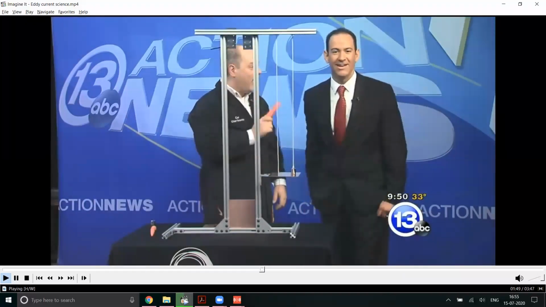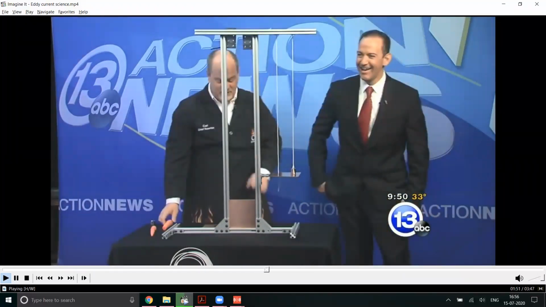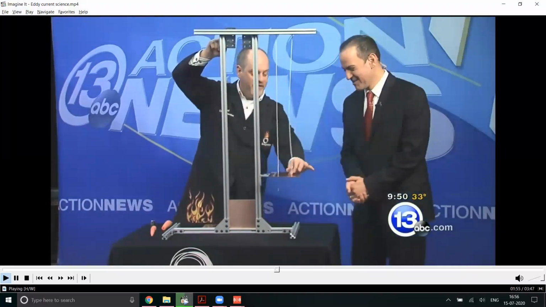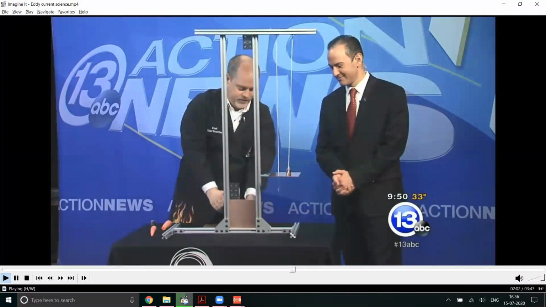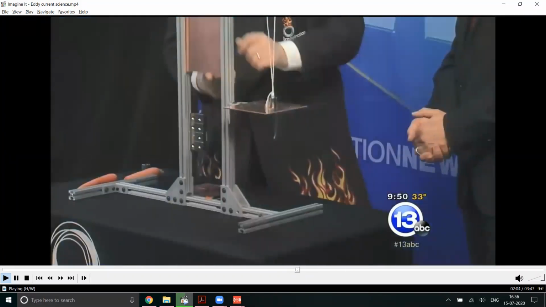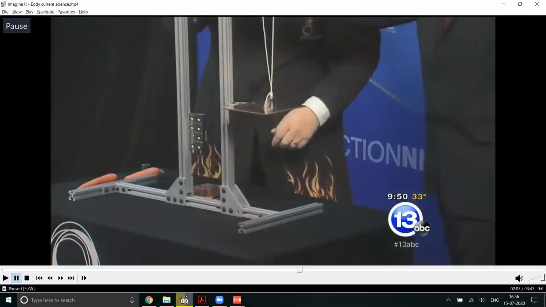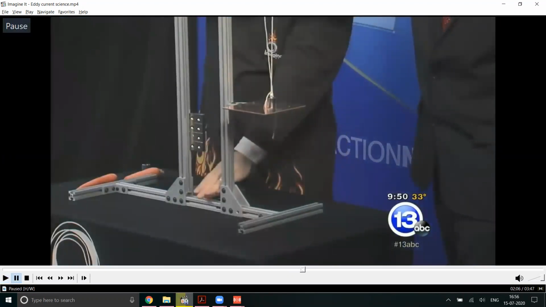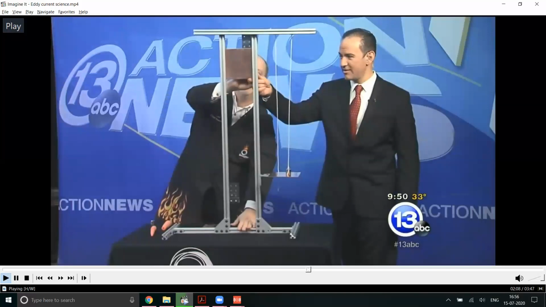You're able to see? Now one of the magnets is moved down. See what he will do. He's trying to place his hand. If something goes wrong, what will happen? Fingers are gone. But see how physics is saving him.